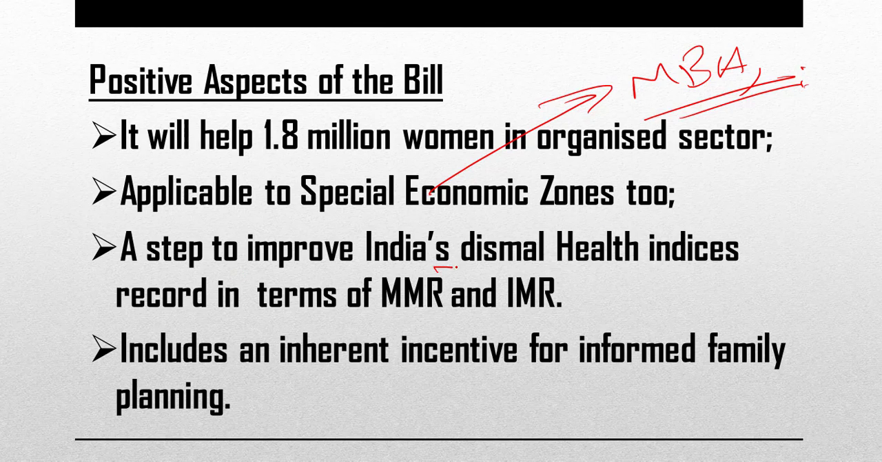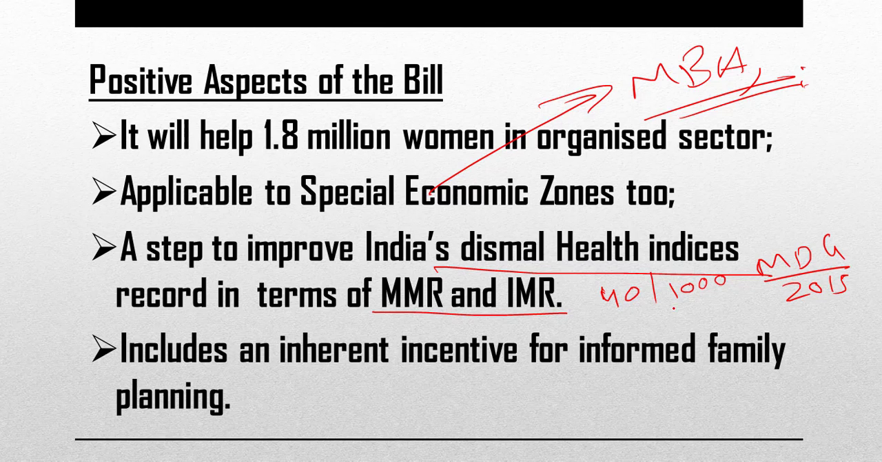A step to improve India's dismal health indices. India was supposed to achieve a target of 40 IMR, infant mortality rate, under the Millennium Development Goals, which expired in 2015. But India's rate was hovering at around 42 per 1000 live births. Infant mortality rate is the number of babies that die within 1 year after birth. So that is maternal mortality rate.